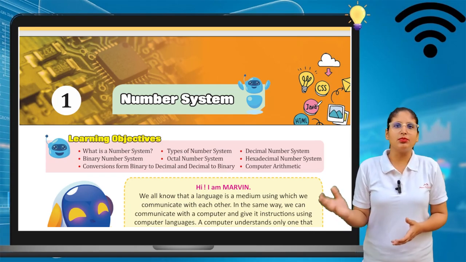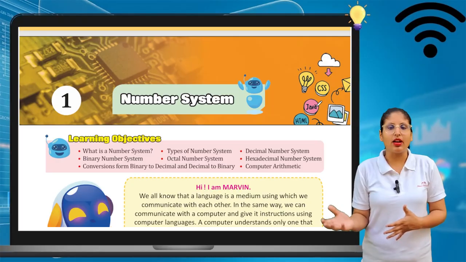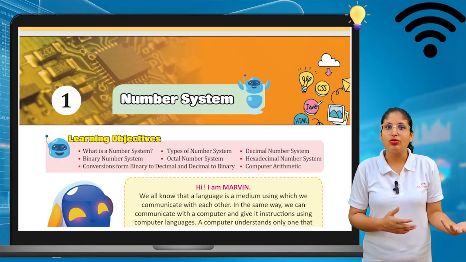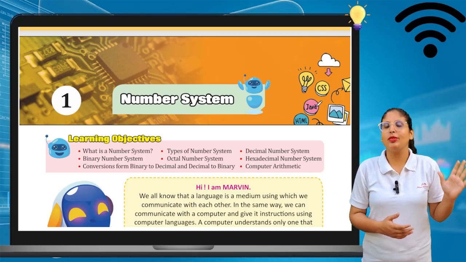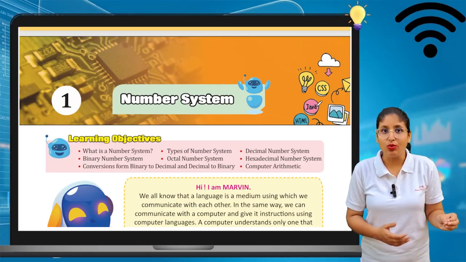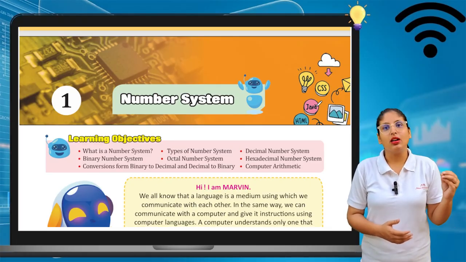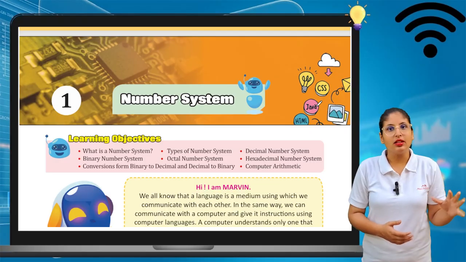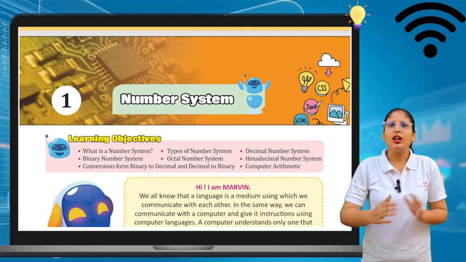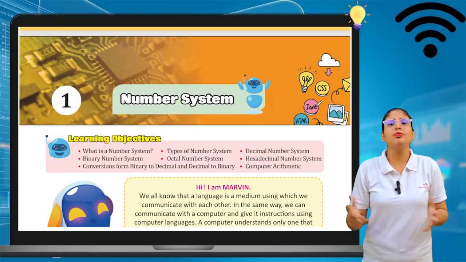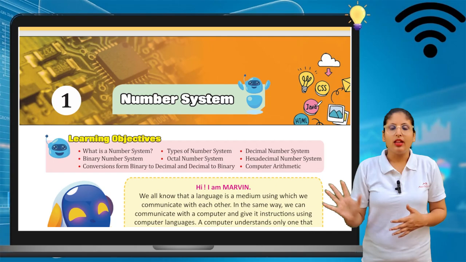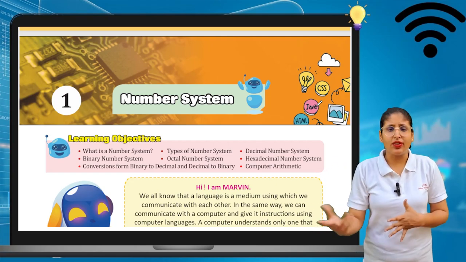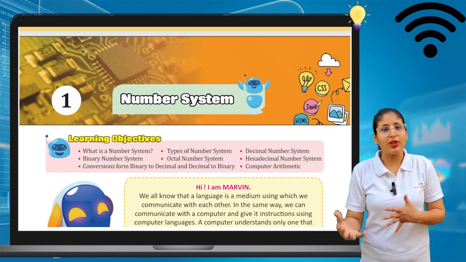You are thinking, ma'am, number system is basically based on the subject maths. Yes, but no. These are different types of number systems that we can read and learn in a computer class. So in computer also, number systems are there. Yes, in mathematics, numbers are there, and with the help of numbers, we can do addition, subtraction, multiplication.